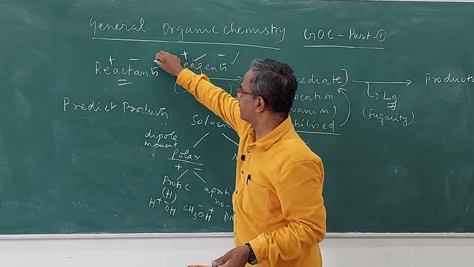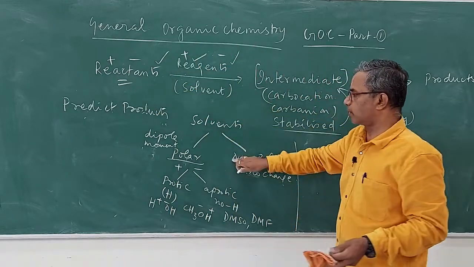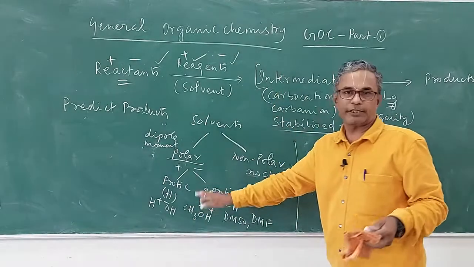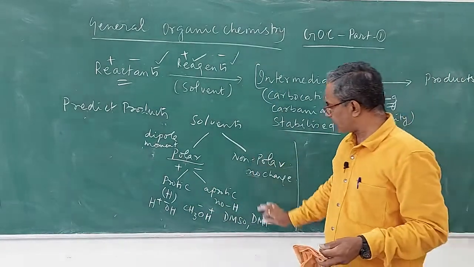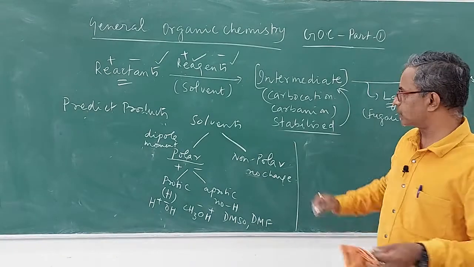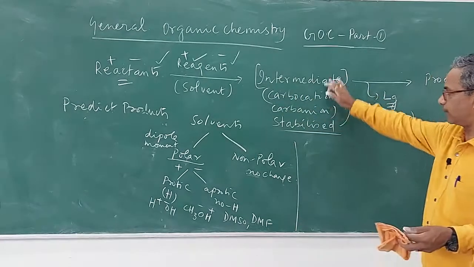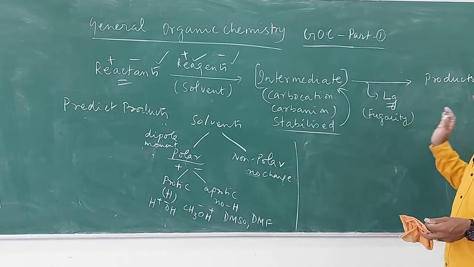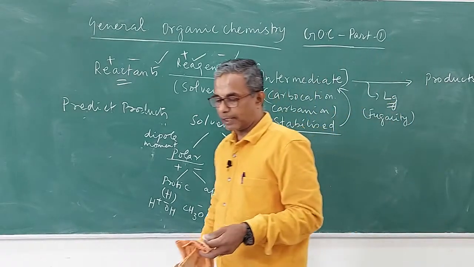These two have to be stabilized, and then in the presence of solvent, either polar solvent, we will have certain reactions going on. In the presence of non-polar solvent, we will have certain reactions going on. Then the intermediate has to be stabilized by one of these effects. Then the leaving group will come out, and then we will get the product.